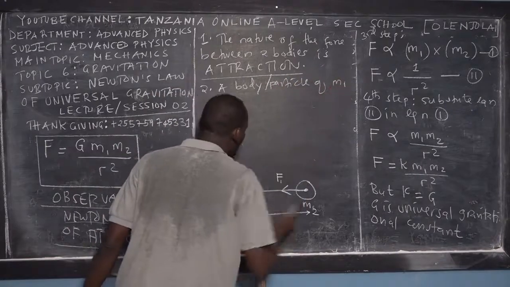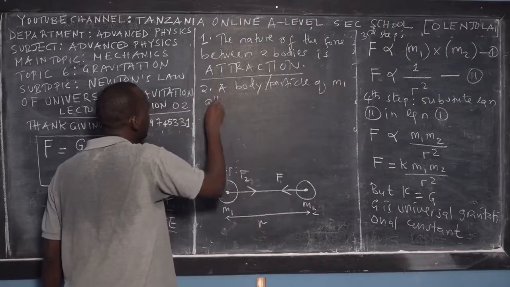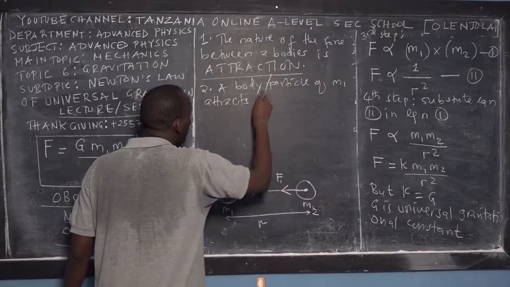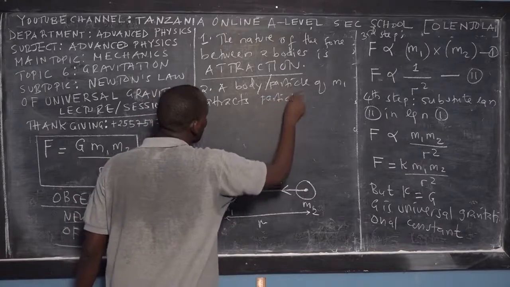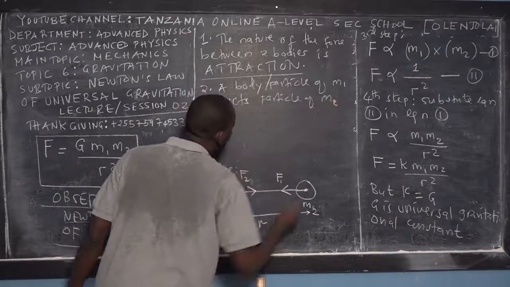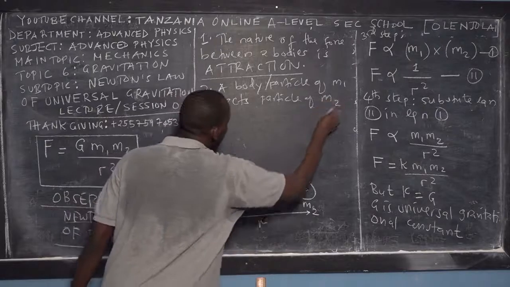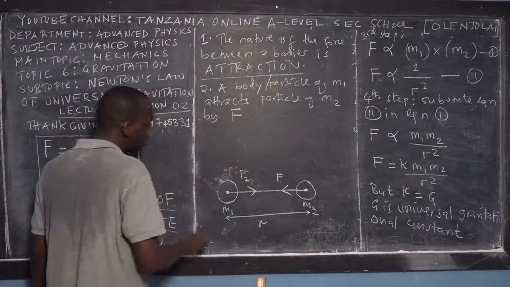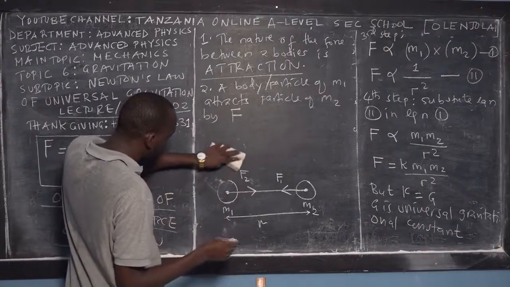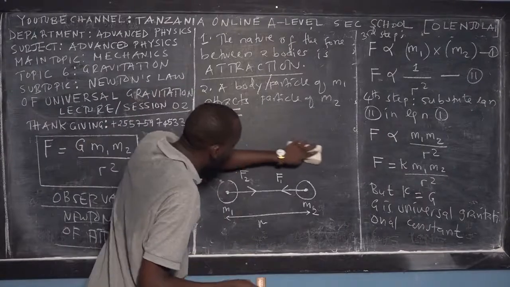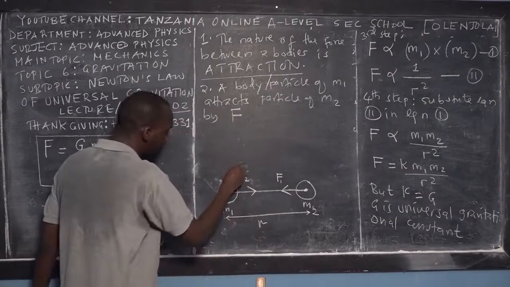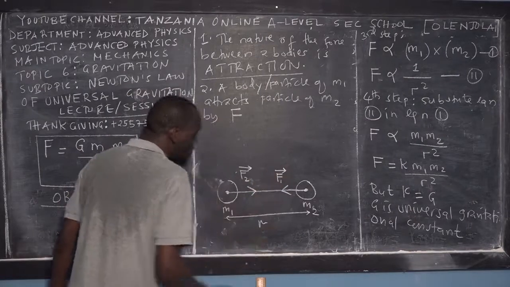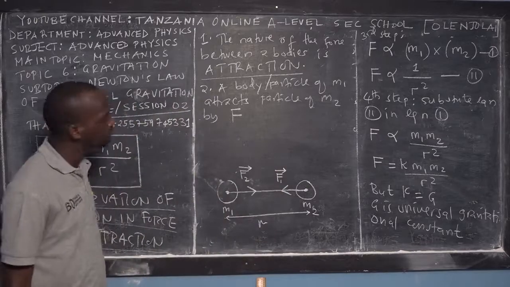Second observation: a body or particle of mass 1 attracts a body or particle of mass 2 by a force. Remember that, according to the concepts of vectors, force is a vector quantity, so the force has both magnitude and direction.